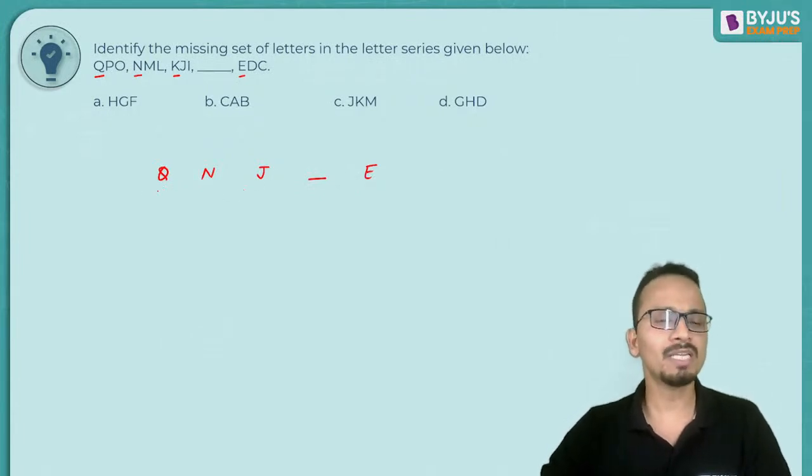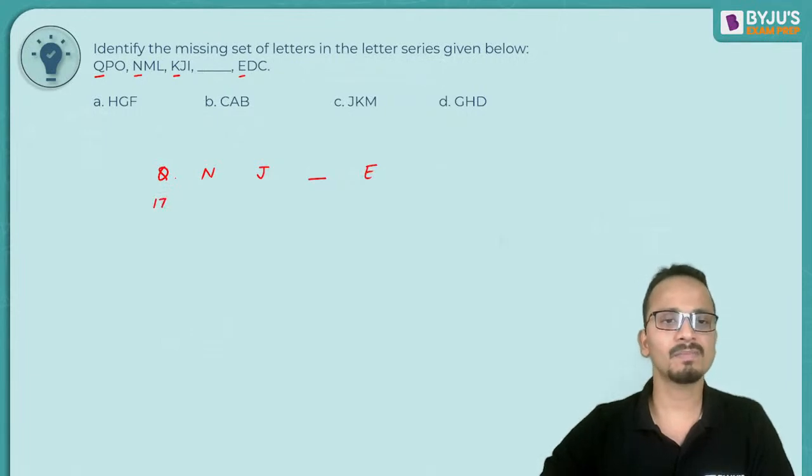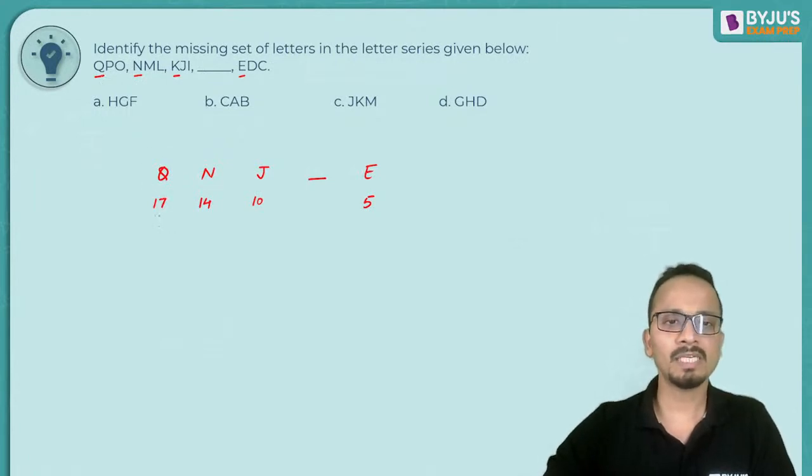The number equivalent for Q is 17. Then N is 14. And J is 10. And this one is 5. So Q is 17, 14, 10.